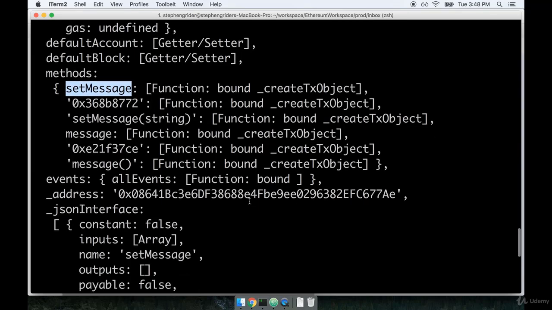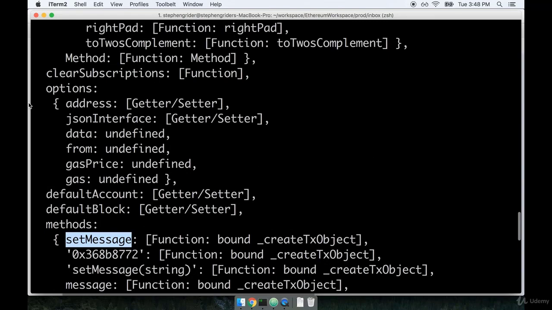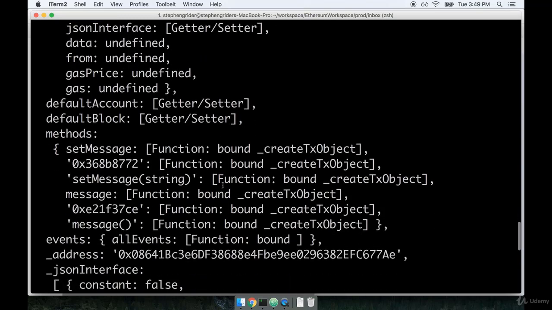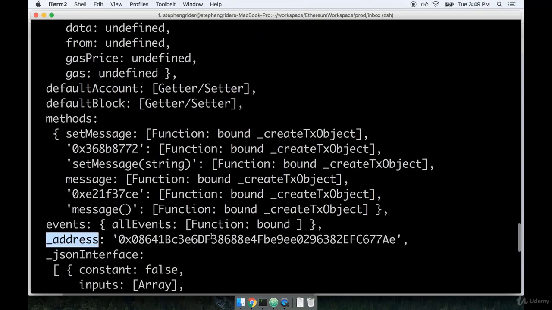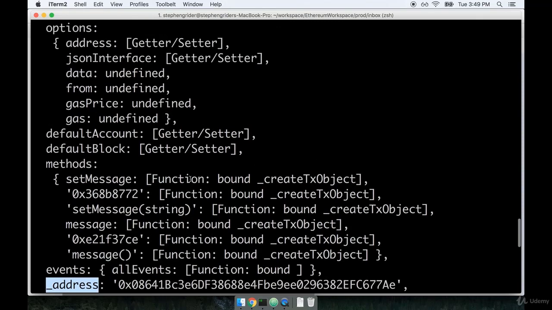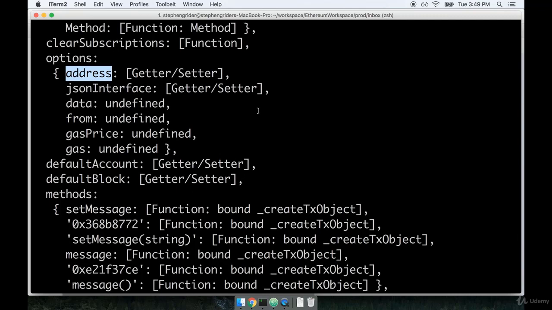Now, I think maybe the last thing I want to mention here is the options address. Options contains some information about the actual contract that was just deployed. And most notably, it contains the address property. You'll notice that there is also an underscore address property right here, but usually by convention, we get access to the address by looking at the options.address property. So again, this is the address that the contract now exists at.